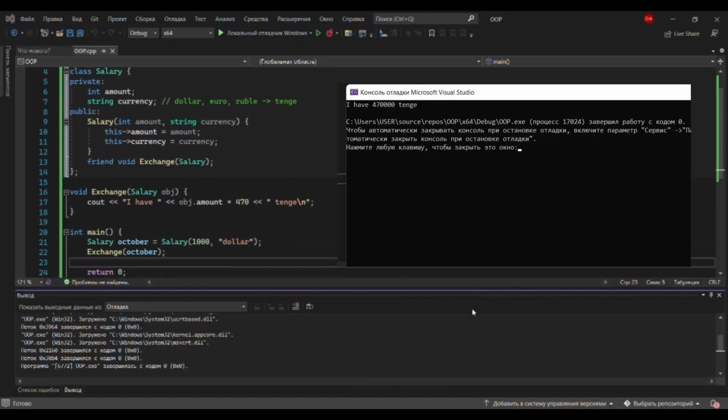Here is our program output. I have 470,000 tenge, and it's right. The code worked without errors. Now you know how is declared friend function and how it works.